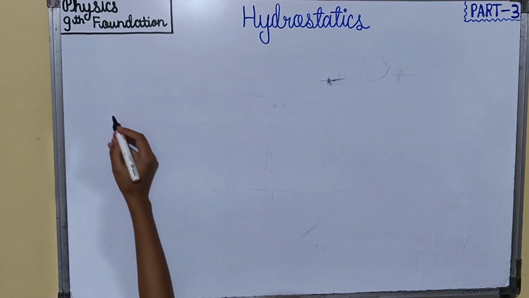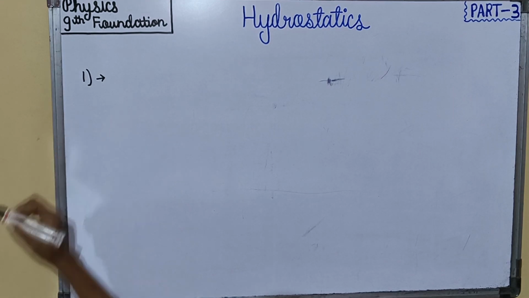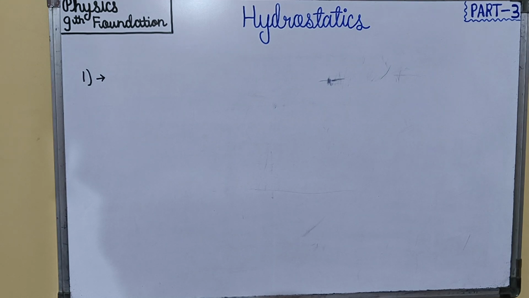Our first question is: the pressure at a depth of 13.6 centimeter in a water beaker is the same as the pressure at a depth of 1 centimeter in another beaker containing an unknown liquid. Identify the unknown liquid.